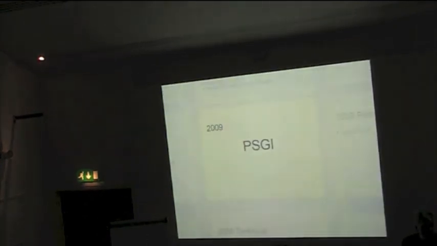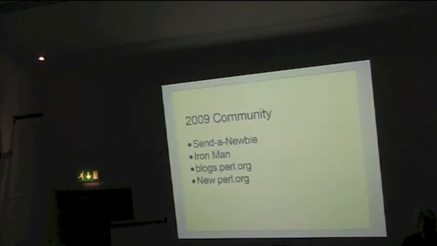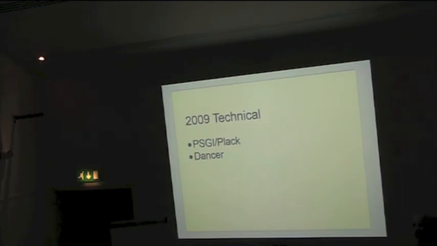2009, Florence and the Machine. PSGI, awesomeness. Perl 5.10. So this is the marketing thing starting to pick up. Ebon ran the first newbie to send someone to Lisbon, I suppose. The Perl Iron Man started, blogs.perl.org started and stopped and started. I didn't realise that it was 3 years ago that Leo had started to make all the websites look pretty, and Perl.org was the first one. So PSGI and Plack came out in that year, and fairly soon after Dancer, which was built on top of PSGI.